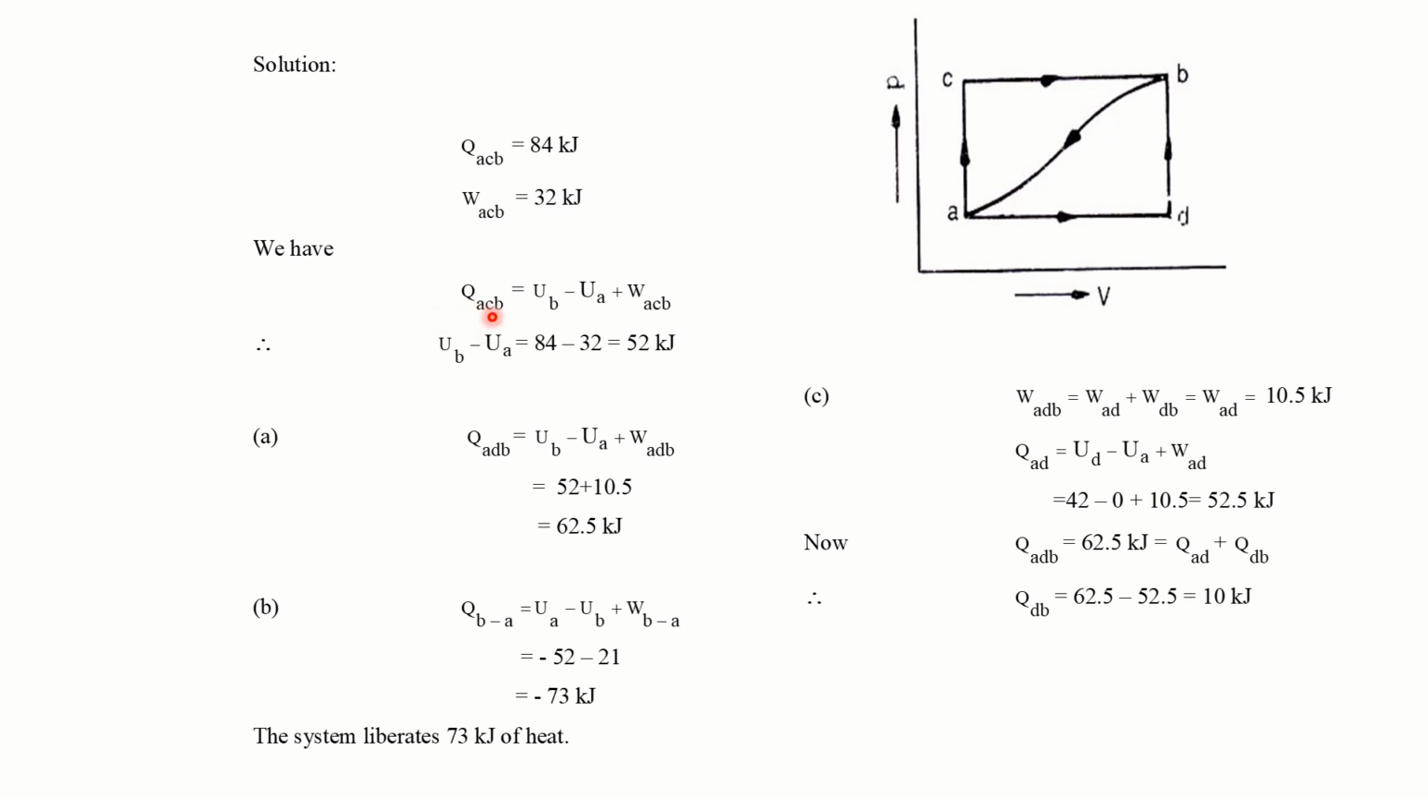So QACB is equal to UB minus UA plus WACB, because internal energy is a property and A and B are the end states. WACB is a path function, while UB minus UA is a point function. So UB minus UA, after substituting, you are going to get 52 kilojoules.